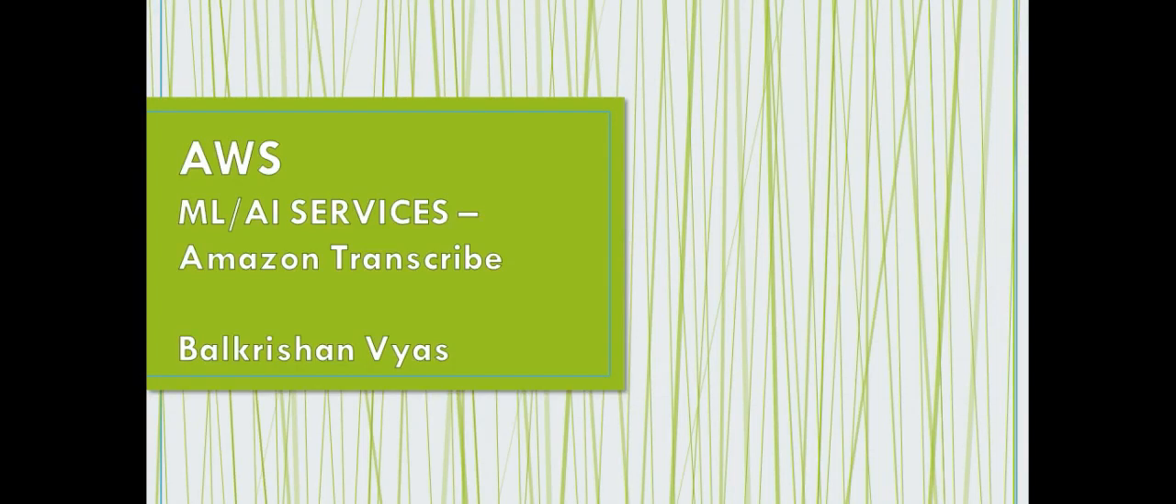So today in this video we will learn about Amazon Transcribe. Amazon Transcribe is an ML and AI service of AWS, and this is basically used for speech to text conversion. So in this video, first of all, we will understand how Amazon Transcribe works, and then we will see some of the frequent use cases of this service, and finally we will see a quick demo of this service.